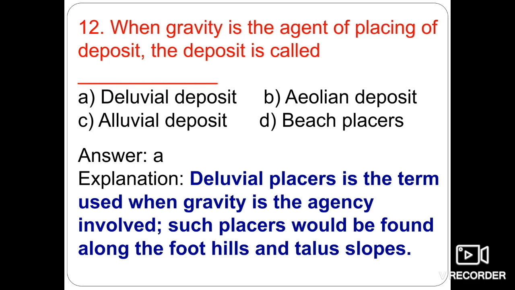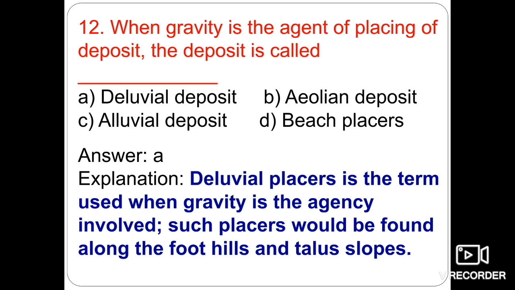If you have studied, there are several types of placer deposits. They are the alluvial placers, stream placers, beach placers, and aeolian placers. So the diluvial types of deposits, or diluvial placers, is the term where gravity is the agency involved in the process of formation of placer deposits.